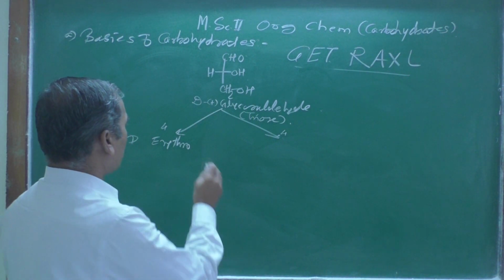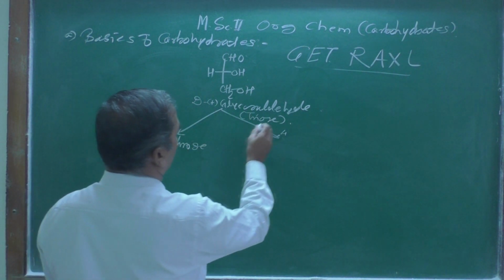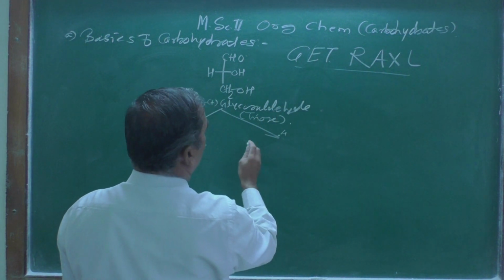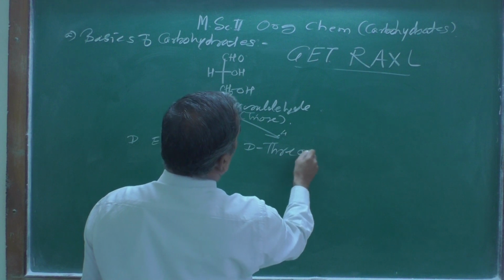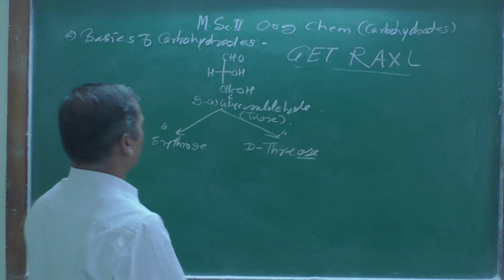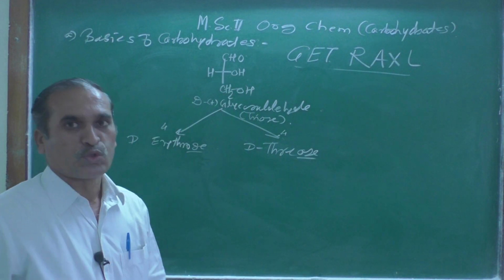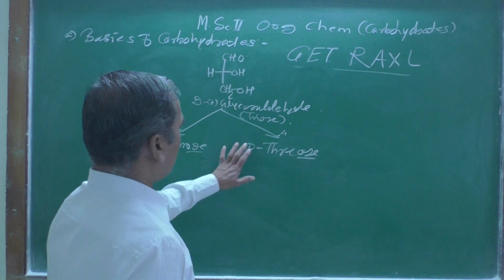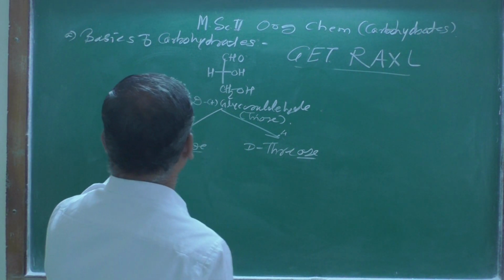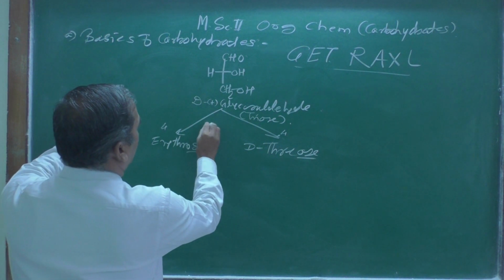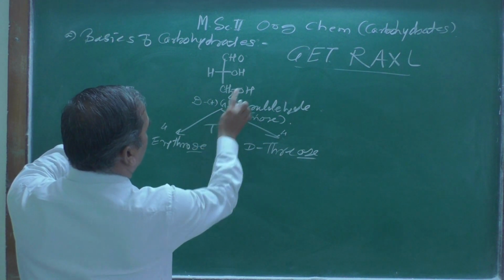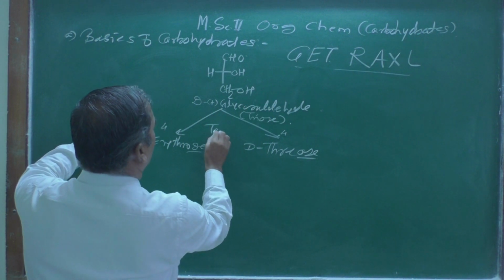Yeah, D erythrose. And here T means what? There is a D triose. The last suffix -ose indicates a sugar unit. You remember there is D erythro, and they are the tetroses, right? This is a triose, and they are the tetroses.